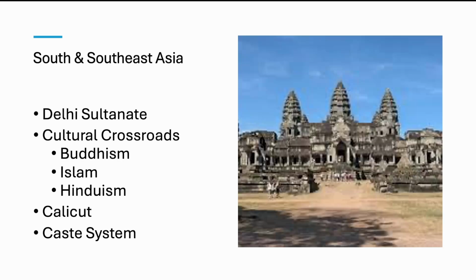And the Indian Ocean system is really important here. There are different spices, textiles, and precious metals being moved along, and port cities like Calicut became really important, linking Africa, the Middle East, and China. It's also important to note that it is a very patriarchal society, as with most areas during this time, and you have the caste system, which was prevalent in the Hindu areas. It wasn't very prevalent with the Buddhists, and it introduced new opportunities for people in lower classes.